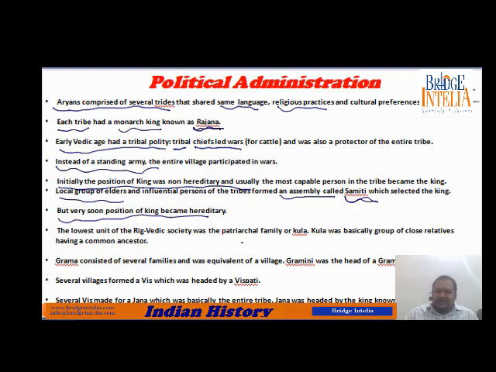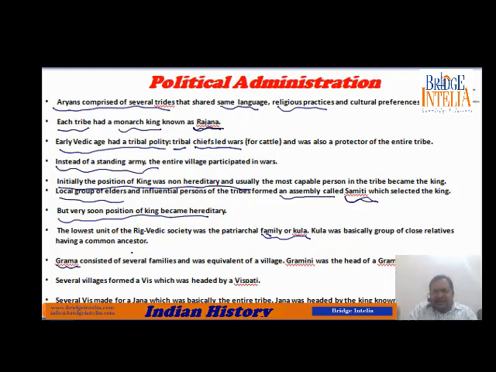The lowest unit in the Rigvedic society was the family, or the kul. So kul was basically close relatives. You know, all the chacha, mama, taus, they are from the same family. So one single unit was known as kul. Now gram consisted of several families.